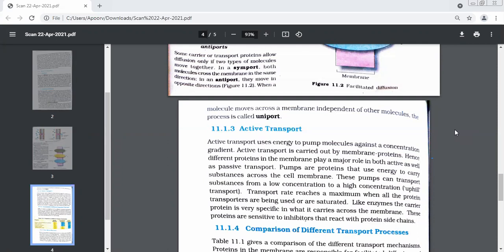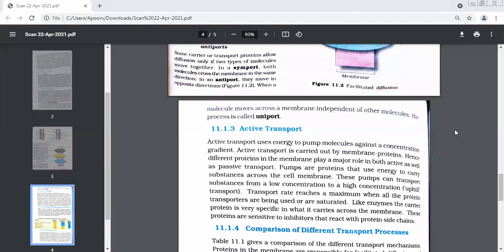Nobody wants to try. Do you know that enzymes are specific in nature? Have you heard about this? What does it mean? In 9th or 10th, you must have studied about it. What do you mean by the statement that enzymes are specific in nature? Ma'am, they act on some specific things. Yes, very good. They act on specific things.